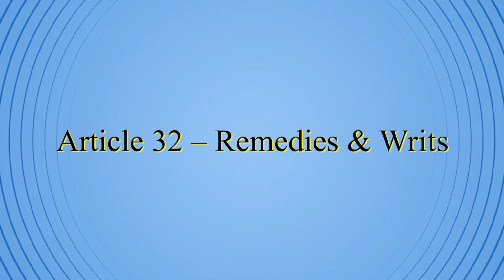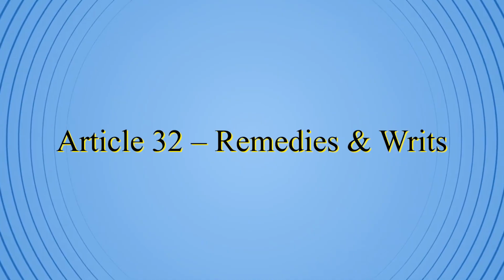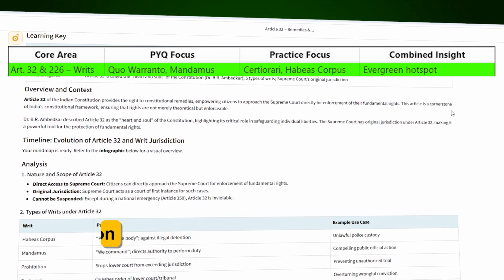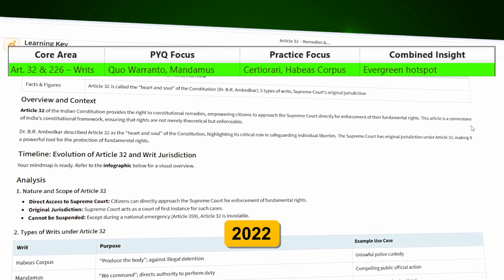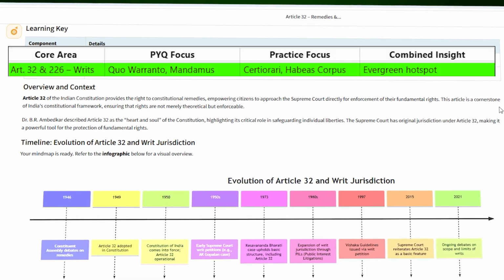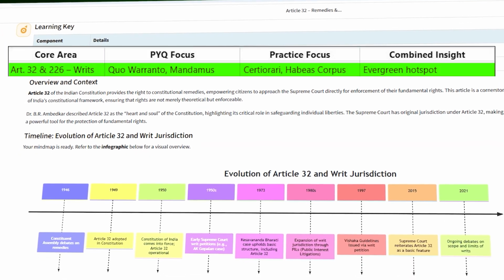Next is Article 32, Remedies and Writs, called the heart and soul of the Constitution. In 2022, they asked about mandamus and quo warranto. Your tip is to be clear on the scope of each writ.